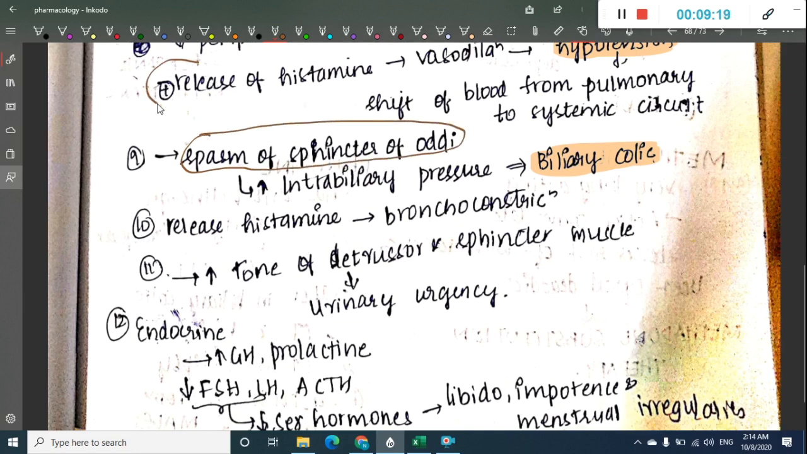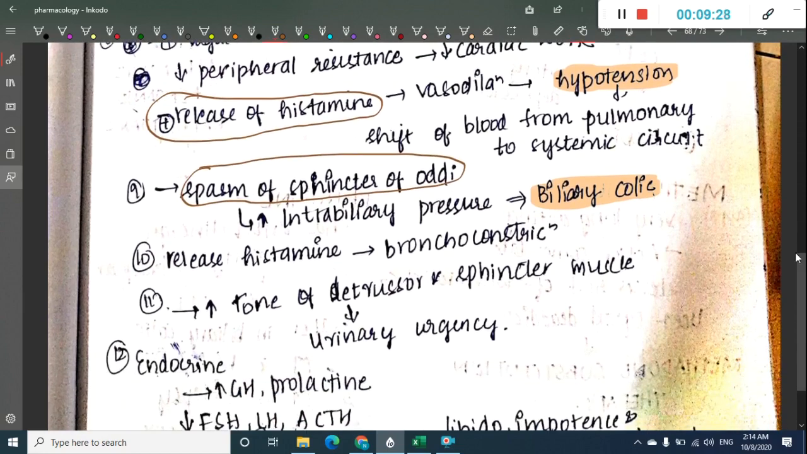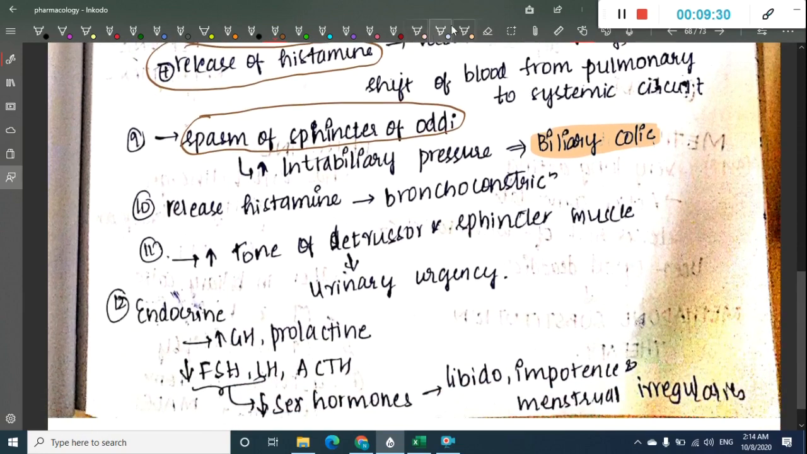They will also release histamine, and because of this release of histamine, they will cause hypotension as a side effect. Then because of this release of histamine, they also cause bronchoconstriction. They also act on the genitourinary system. They increase the detrusor muscle and sphincter muscle tone, and thus increase urinary urgency.